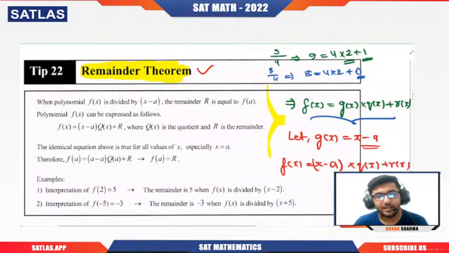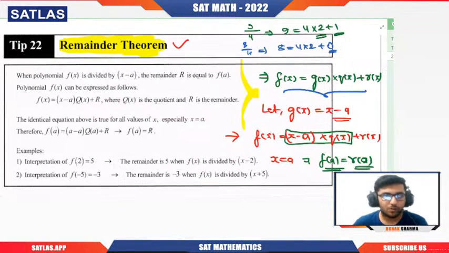Now if I put x equal to a in this expression, this term will vanish, because a minus a is 0, whatever the quotient is. That gives us f of a equal to r of a. The ultimate thing is that the remainder will be equal to f of a.